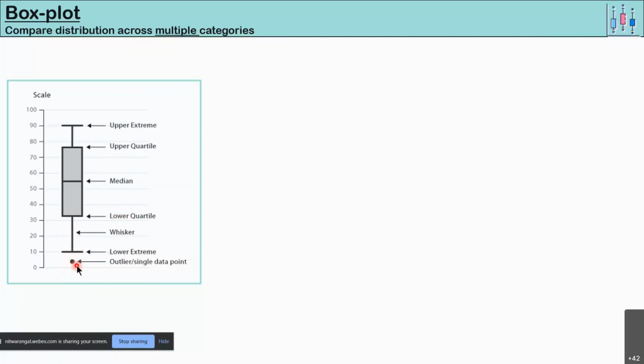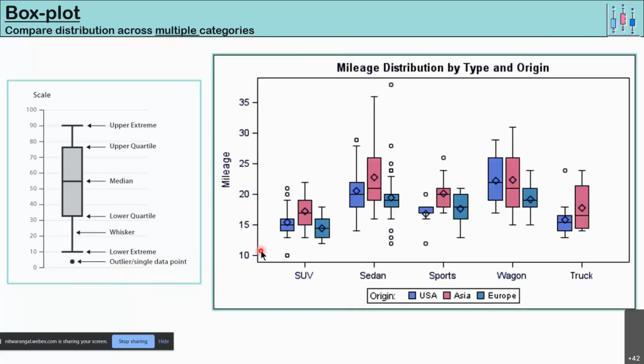Then you can decide what to do with that data according to the application. Let's say, for example, we are comparing the automobile type, like the SUV and sedan, in different countries on the measure of mileage. As you can see, the SUVs have low mileages in all three areas, the US, Asia, and Europe. And in terms of sedan, there is a wide range of mileages available.